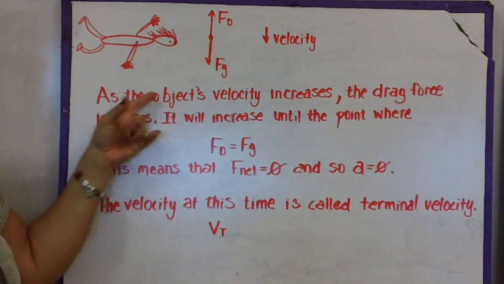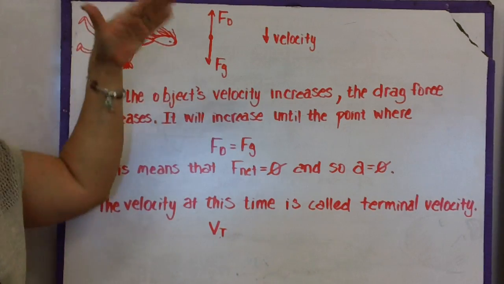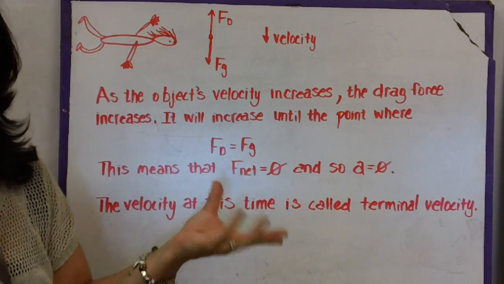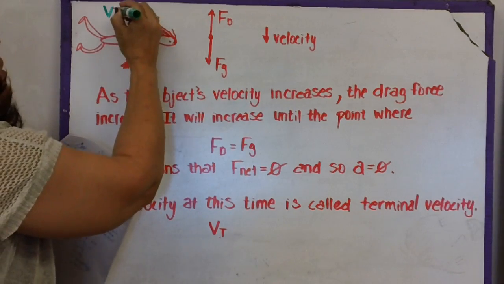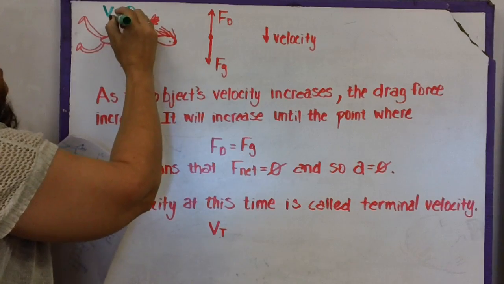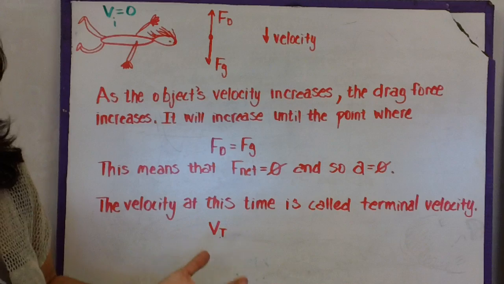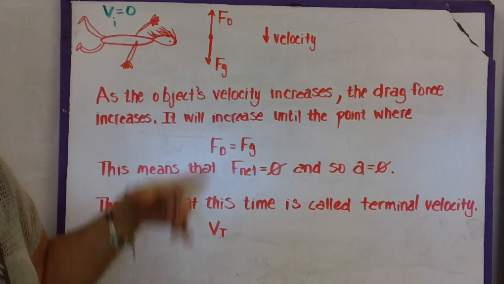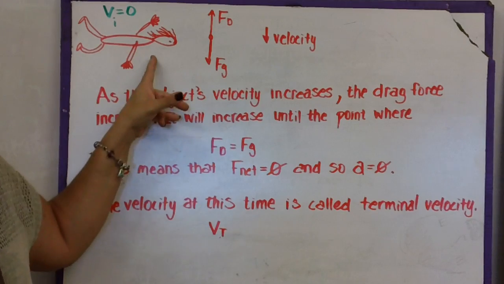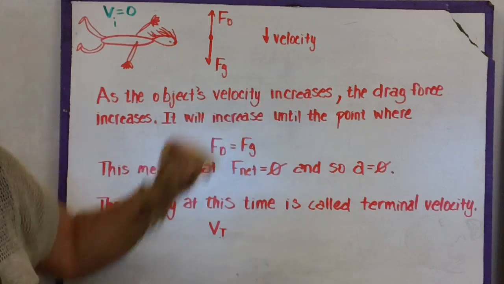Okay, well, as the object's velocity increases, so we have this person jumping out of a plane. When they first jump out of the plane, they're dropping, so they have an initial velocity of 0. So our initial velocity is 0. Well, what happens as they're dropping, and we learn this using our gravity lab, is that the ball drops faster and faster. It's accelerating. Well, the same thing happens to this guy. So as he's dropping, his velocity is increasing.